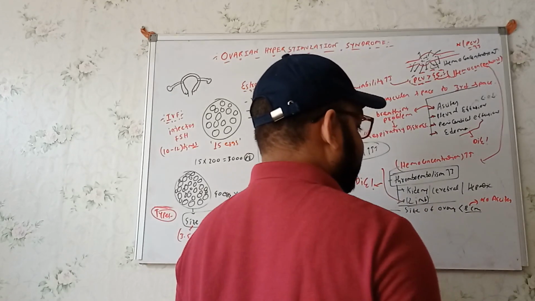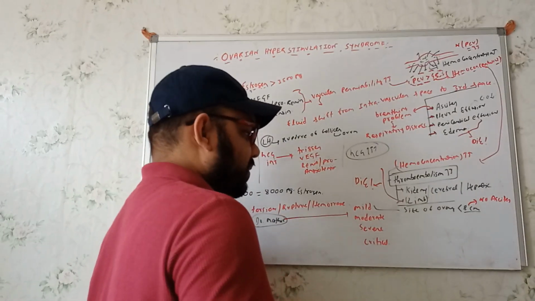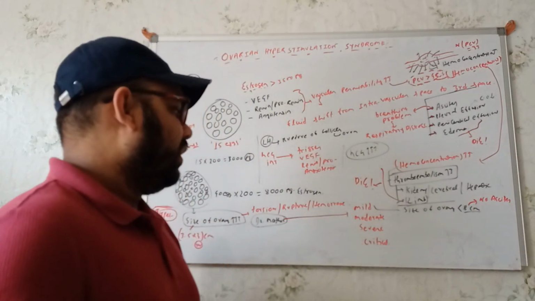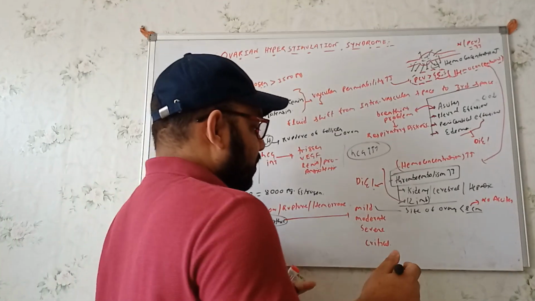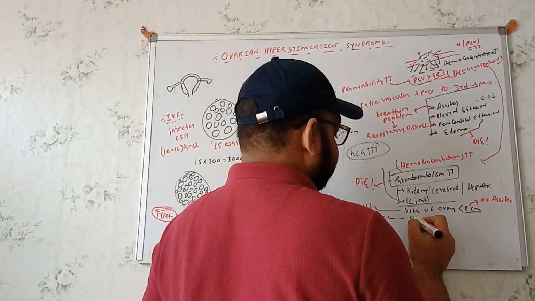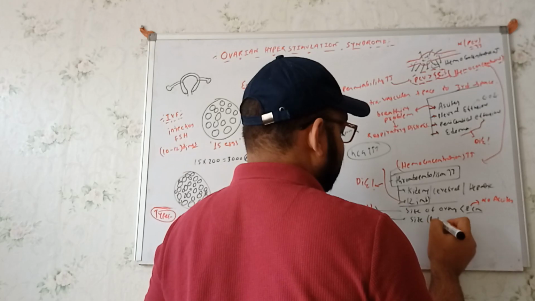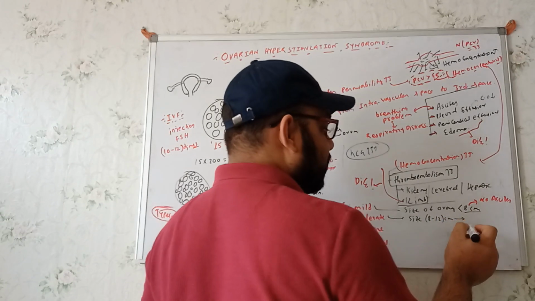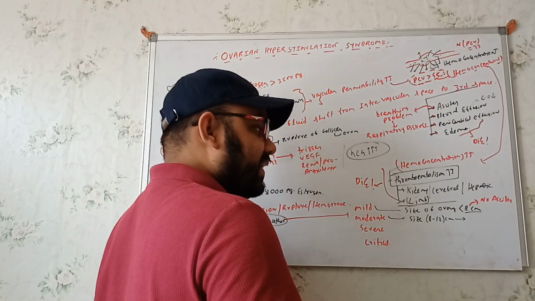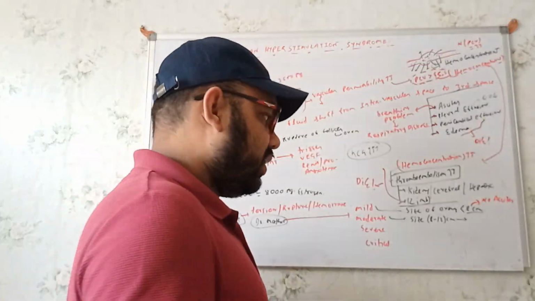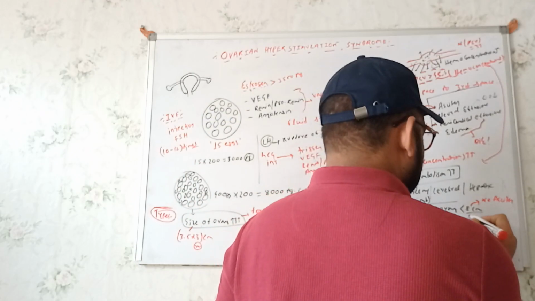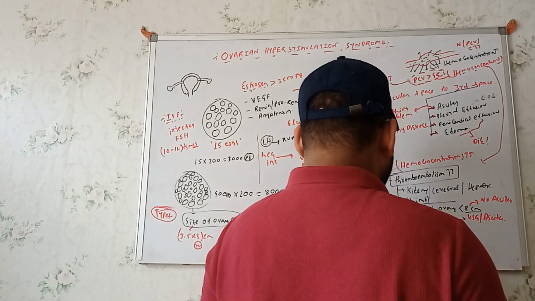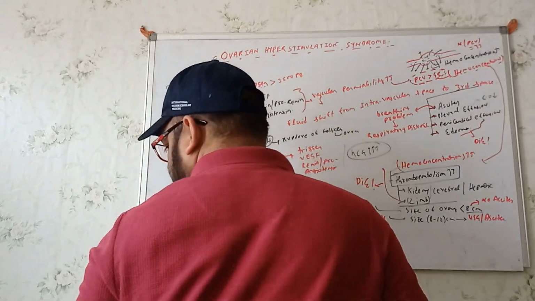I'm just taking this hypothetically, for measurement of the size of the ovary in terms of the manifestations. Now moderate: in terms of the moderate, the size will be from 8 to 12 centimeters, and in these cases we will get to see the ascites, but on ultrasound. So basically we will get USG ascites.